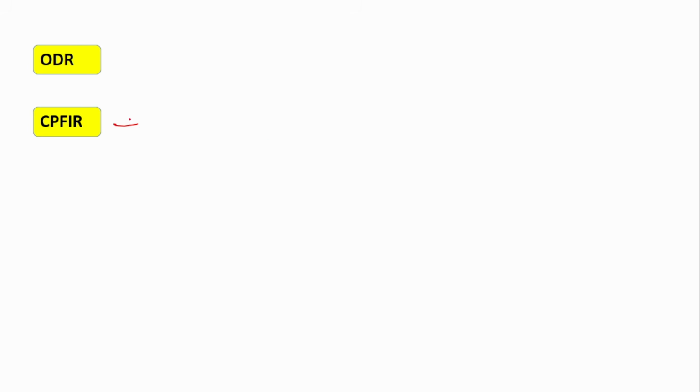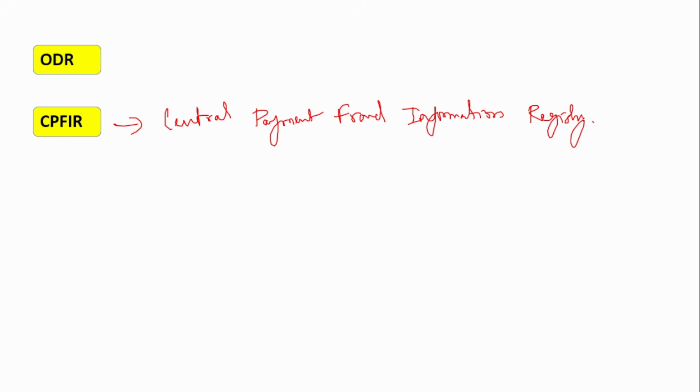Next initiative is CPFIR. CPFIR full form is Central Payment Fraud Information Registry. Okay, this is again established by the RBI. So what is the purpose of this? Here the banks can come and report their frauds. Whatever frauds are reported by the customers to the banks, this is how it works. People report the frauds to the banks and banks in turn report the frauds to the RBI.